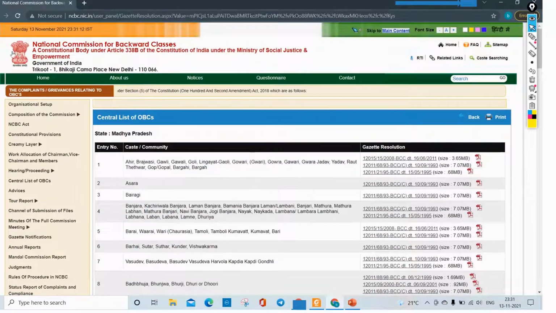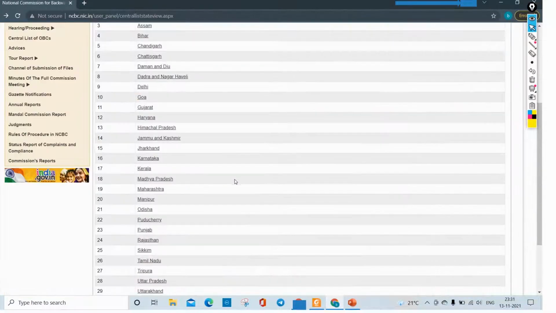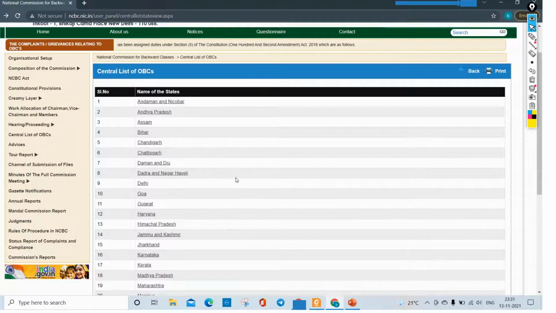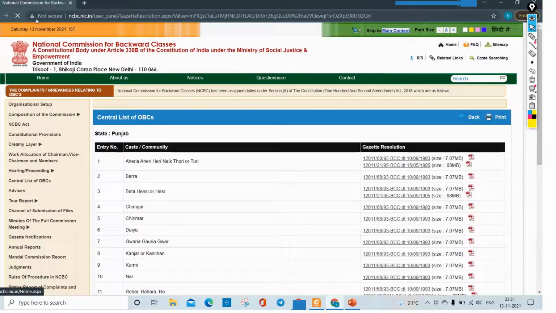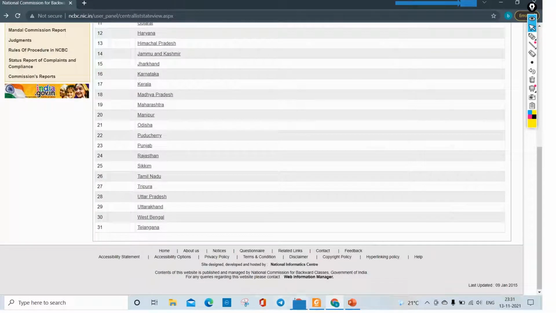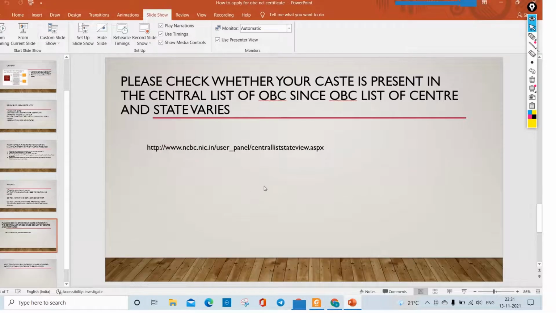This is the main difference. There is a complete difference between the state list and the central list. All the states and union territories are mentioned here. If you are from Punjab, you can go there and see whether your caste is present here or not. This is the main thing which you need to see. After doing this, you can see the other slides so that you can apply for the OBC NCL certificate.